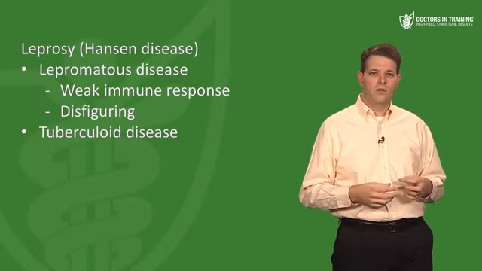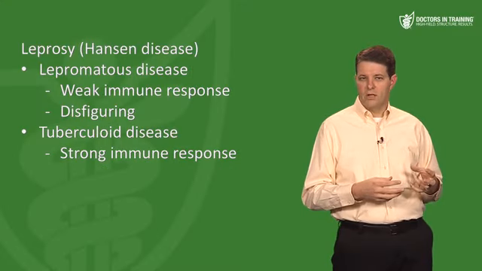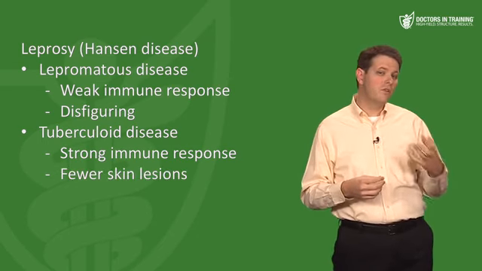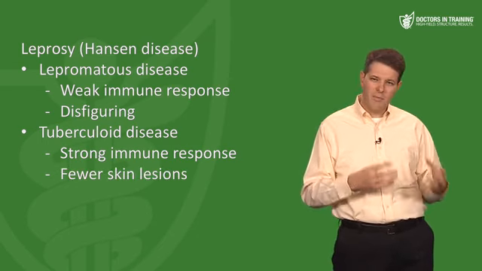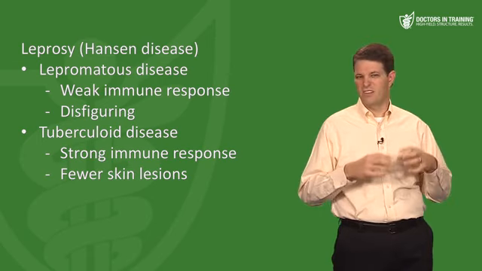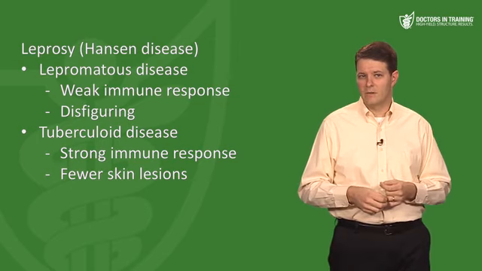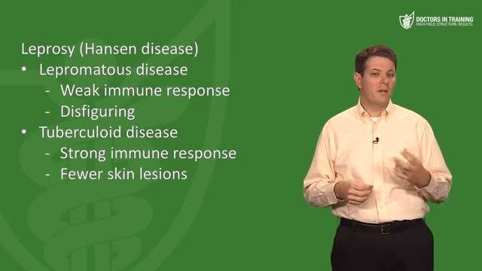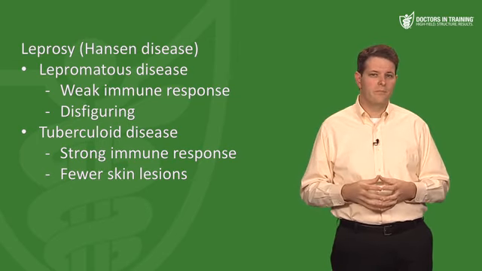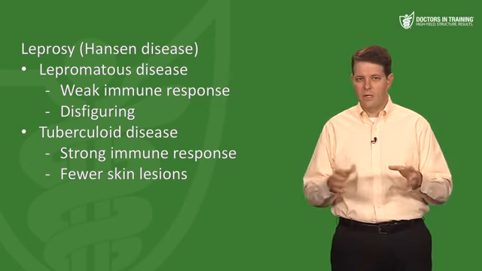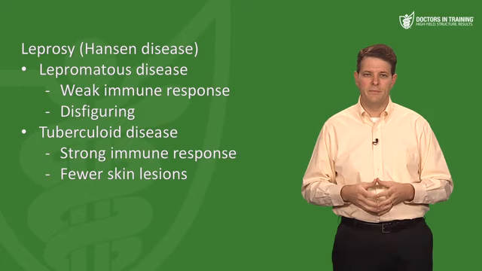Tuberculoid disease occurs when there's a strong immune response to the infection, and the lesions have very few mycobacteria present. So these people have relatively few skin lesions, which tend to be a little hypopigmented or erythematous instead of being so disfiguring. And they also have loss of sensation in the affected skin. These patients are sometimes difficult to identify because the findings are very subtle. And as I said, this is a spectrum of disease with a lot of gray area in between. It isn't always perfectly clear cut.